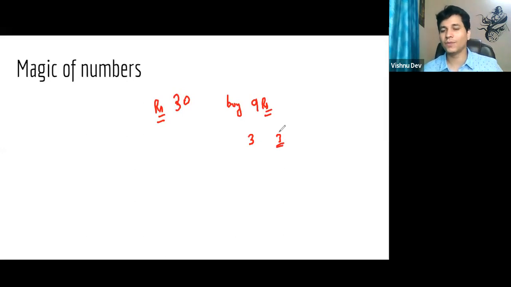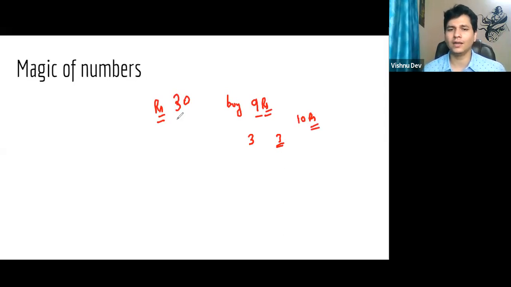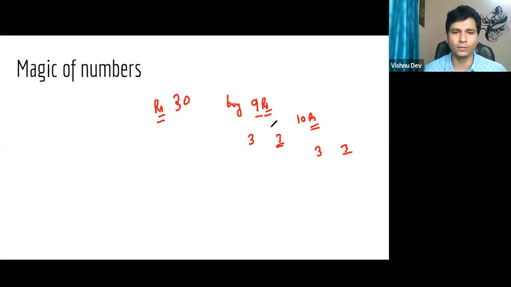Now, instead of that, what will I do? Instead of 9, I'll just say 10 rupees. If it is 10 rupees, then it is very easy to remember: it will be 3 pens, and we are left with only 3 rupees, right? So instead of actually multiplying, I took 10 as a reference. Yes or no?